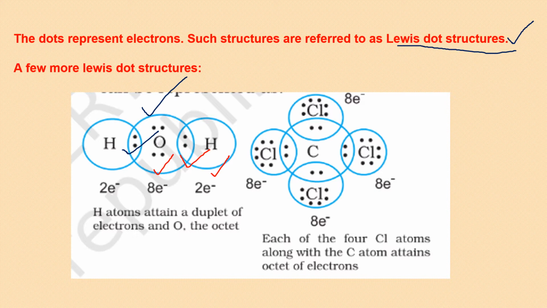Now, what steps should you follow for any molecule or complex ion for which you have to make the Lewis dot structure? You just count the total number of valence electrons. For example, if I take this, how many total valence electrons are there? Each hydrogen has 1. There are 2 hydrogens, so it becomes 2. Plus oxygen has 6 valence electrons, so it becomes 8. Now you have a total of 8 electrons. Be careful that only the valence electrons are to be counted.